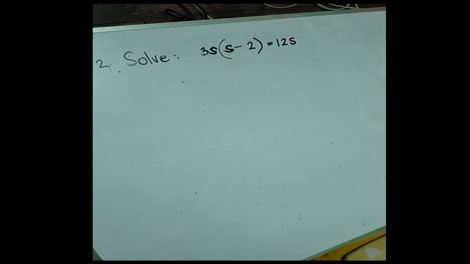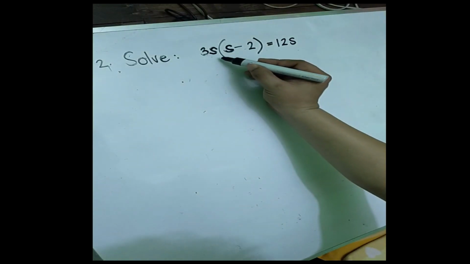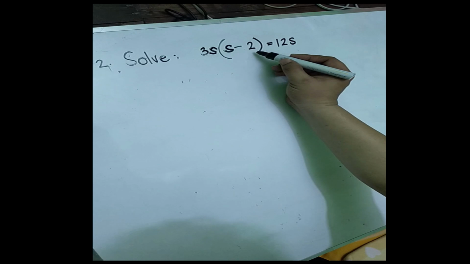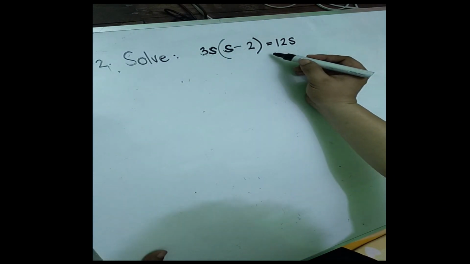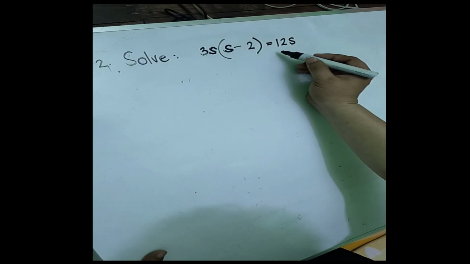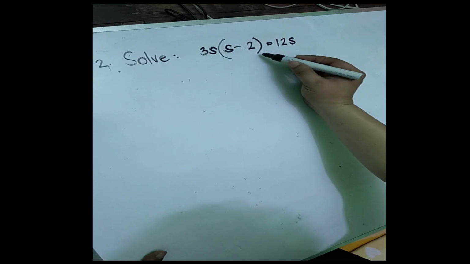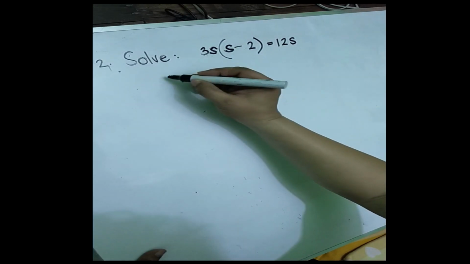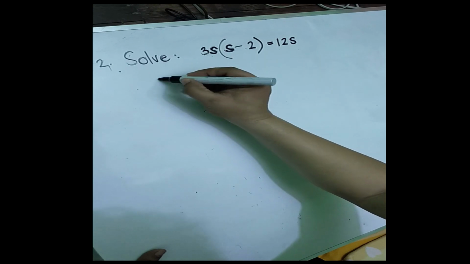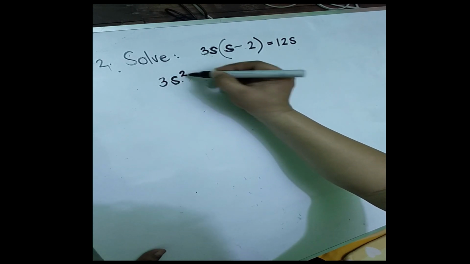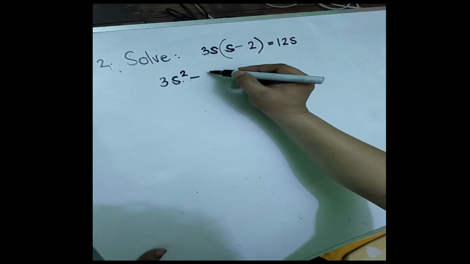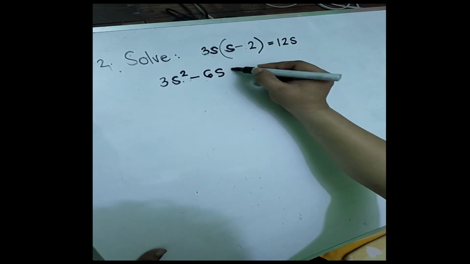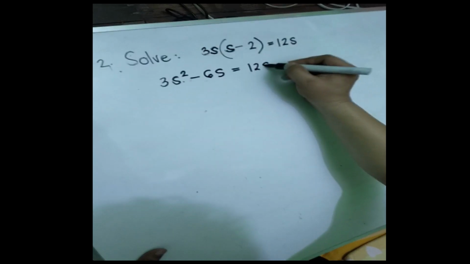Okay, example number 2. Solve 3s times the quantity s minus 2 is equal to 12s. So all you have to do again, you are going to transform this equation into standard form of a quadratic equation by simplifying this expression. So this is 3s times s. This is 3s squared. 3s times negative 2, that is negative 6s, is equal to 12s.